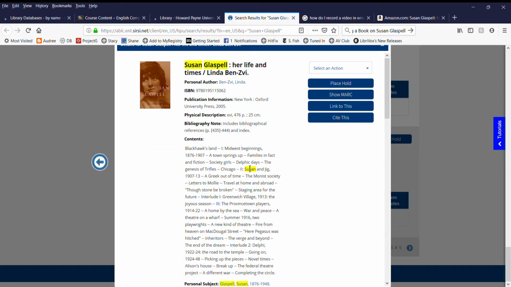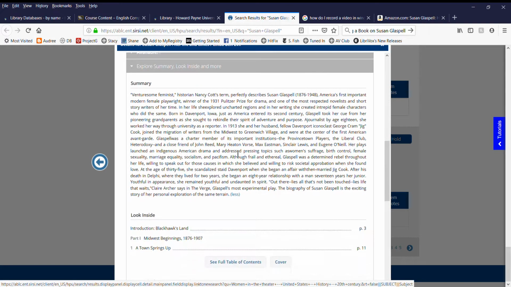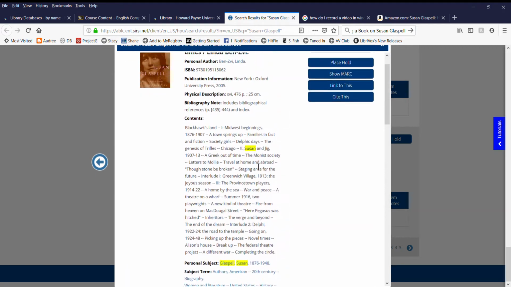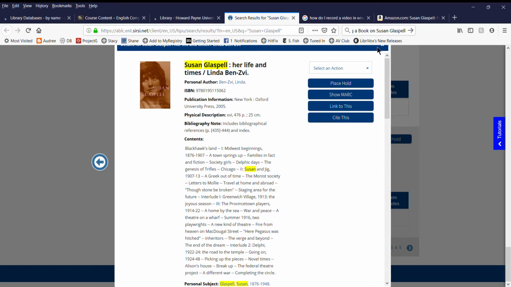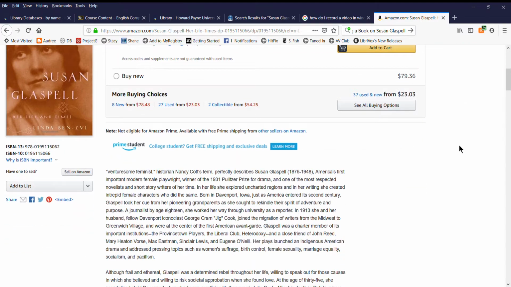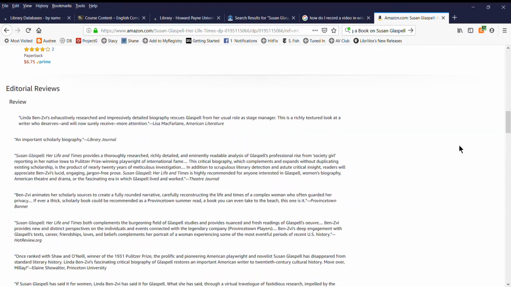So you could really write the paragraph for Essay 3 without even obtaining the book. This has so much nice information in it. Now, what if it didn't have any of these reviews? I mean, many of these pop-up windows will have this. Sometimes they won't. It just sort of depends. But if they didn't, sometimes you can go to Amazon like this and look the book up at Amazon, and they will include these capsule reviews.